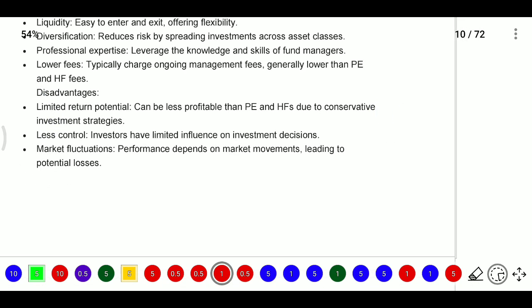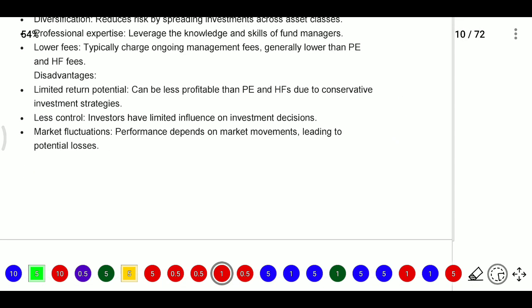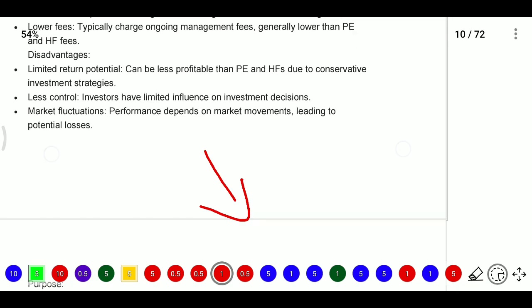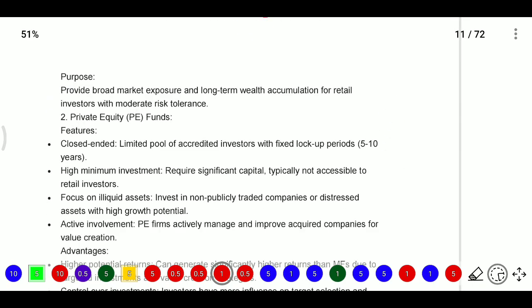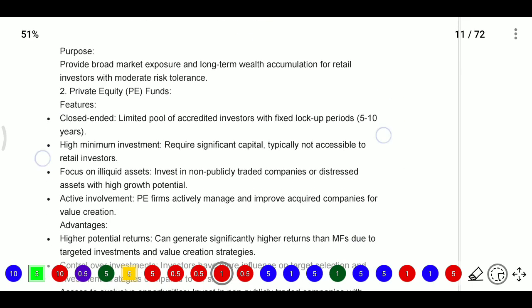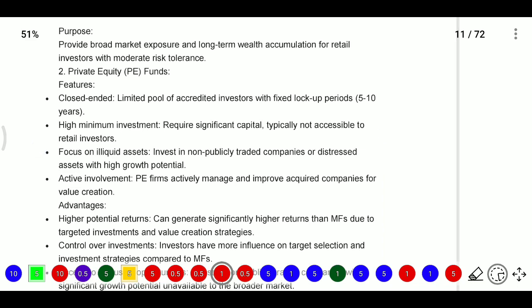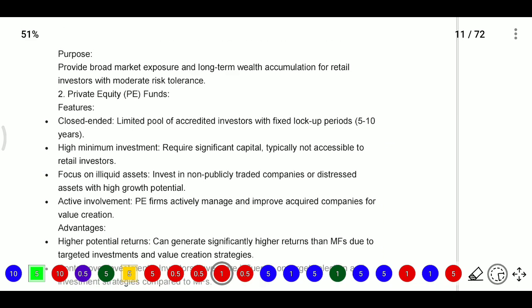Next, disadvantages. Limited return potential: it can be less profitable than private equity or hedge funds due to conservative investment strategies. They give less control: investors have limited influence on investment decisions. Market fluctuations: performance depends on market movements, leading to potential losses. Here the purpose: the mutual fund purpose is to provide broad market exposure and long-term wealth accumulation for retail investors with moderate risk, so they do not take more risk.